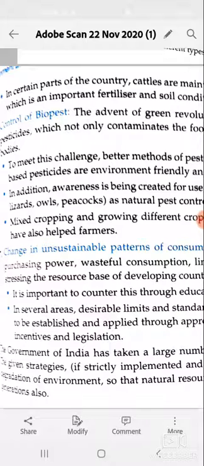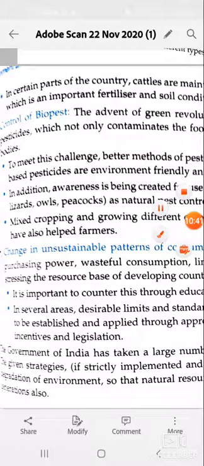If the given strategies are strictly implemented and followed, they will definitely prevent further degradation of our environment. So, if the government implements and follows these policies, our environmental degradation will be controlled, so that natural resources remain a common heritage for future generations.